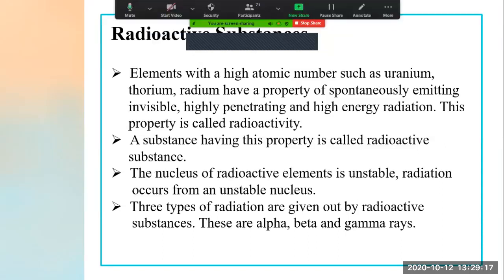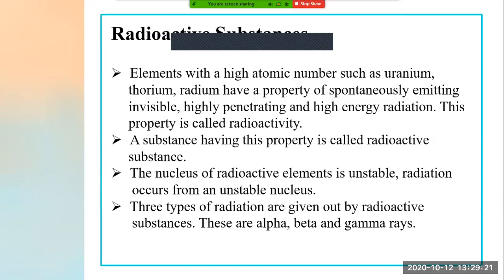If nuclei will be unstable, then only it will emit, right? Then only it will emit some radiation from it. Hence radiation occurs from which nuclei? Unstable nuclei. This question always asks why radioactive radiation occurs in unstable nuclei. Okay, so you will be able to answer why radiation occurs in unstable nuclei.